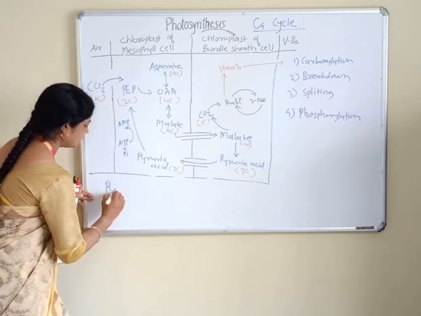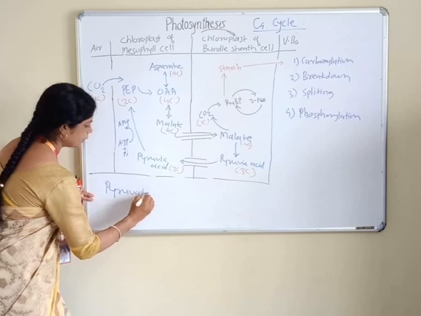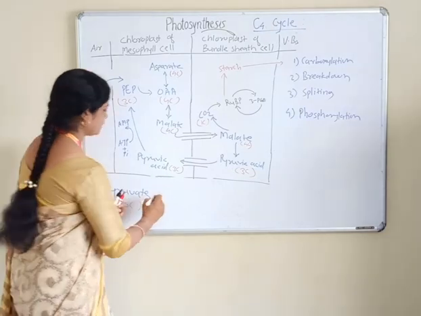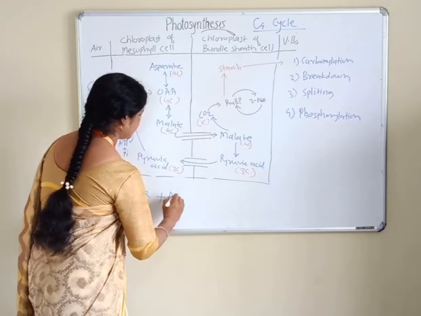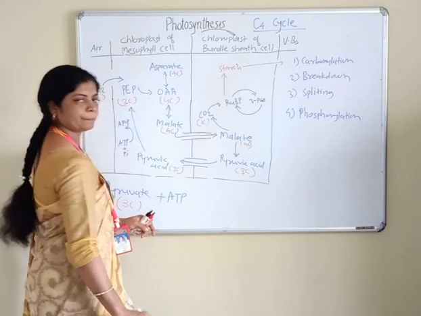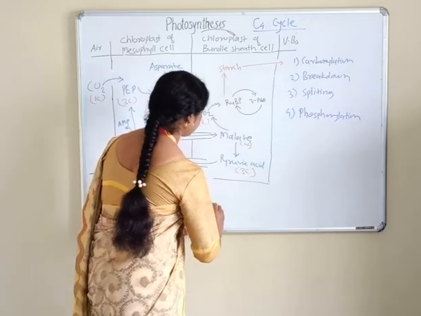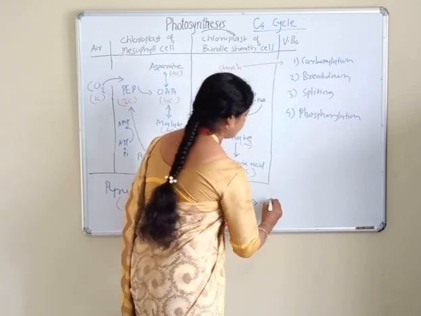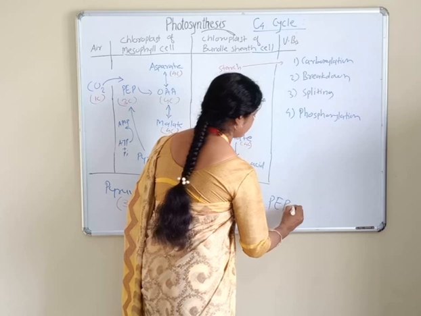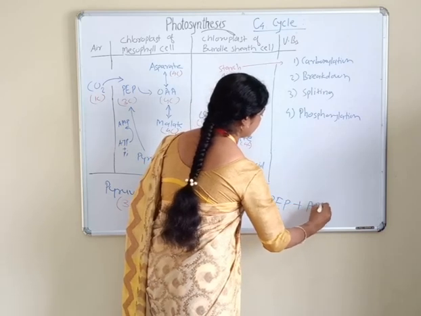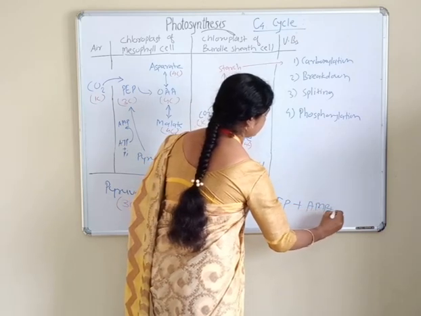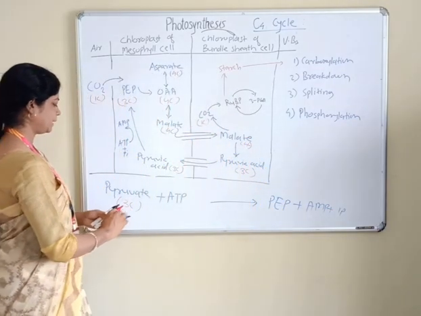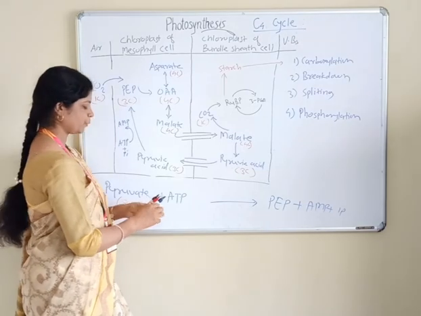So pyruvic acid or pyruvate, having 3 carbon, plus 1 assimilatory power, that is ATP, forms phosphoenol pyruvate plus AMP and inorganic phosphate, in the presence of the enzyme pyruvate phosphokinase.